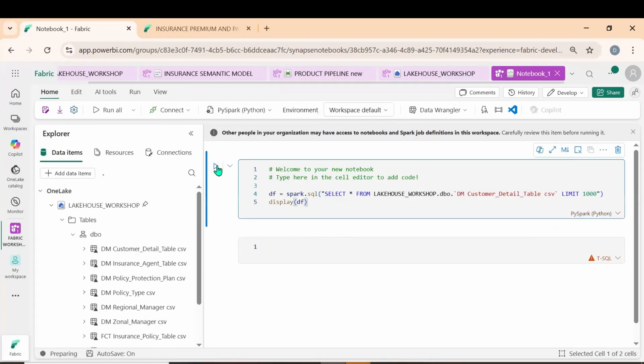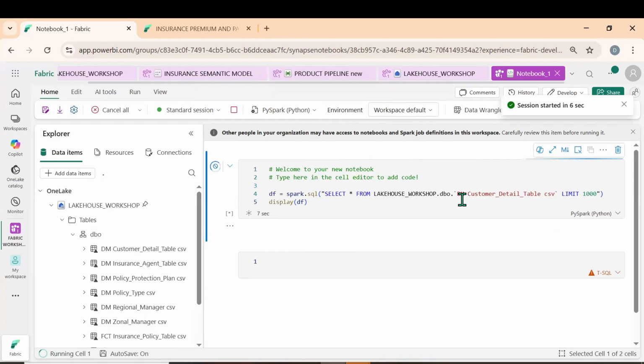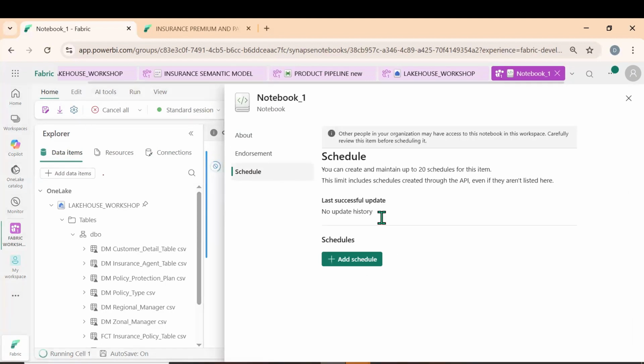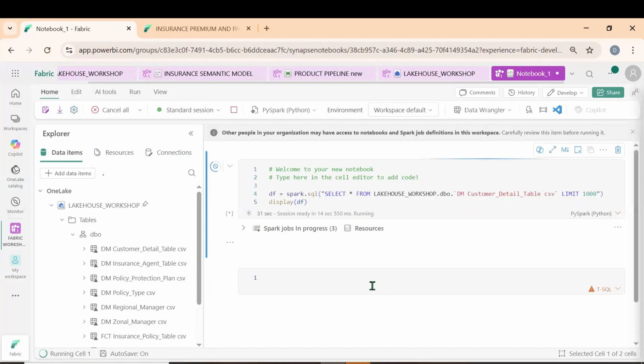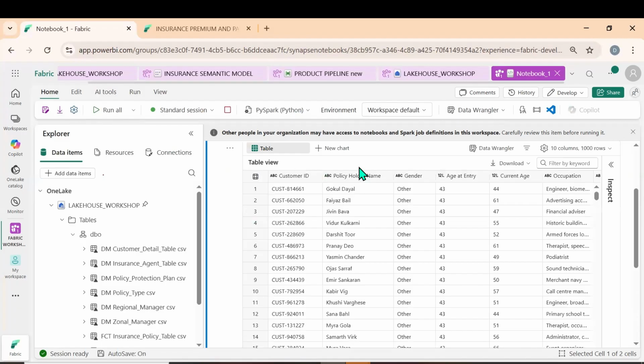Okay, so here if you see, click on run. So what we need to do, we need to know PySpark. This is Databricks. Notebooks are Databricks in Fabric. Session started. We can go for an endorsement schedule if you want to schedule the refresh. Okay, we can schedule. Okay, it is running. Let's see. Okay, it is already limited to 1,000. Yeah, now we got the table.